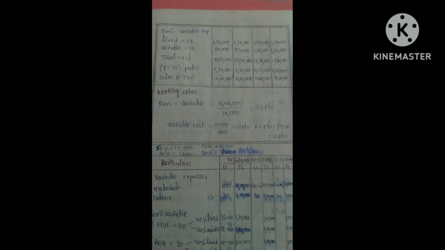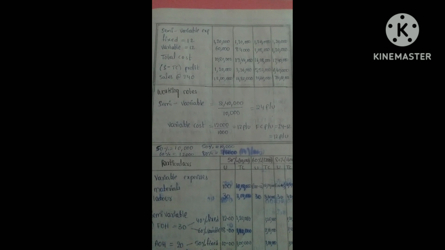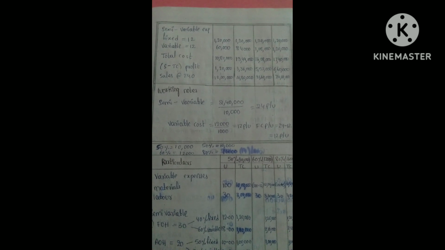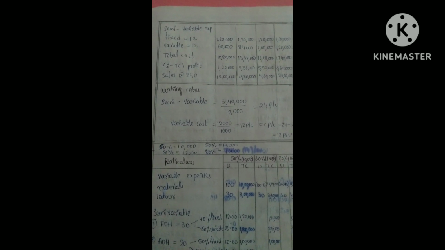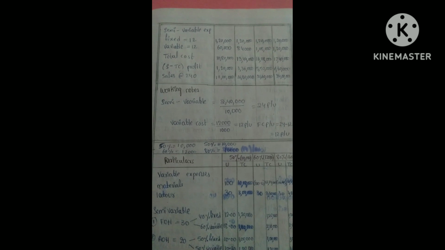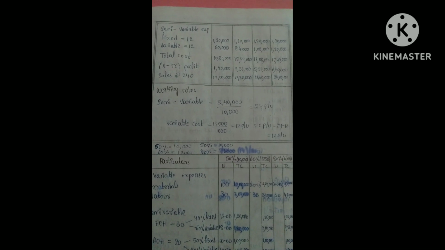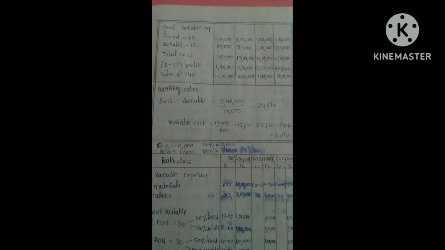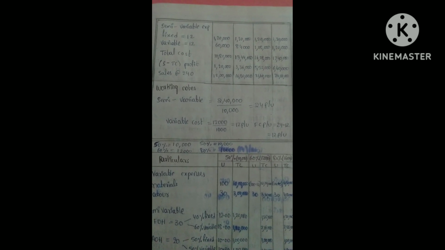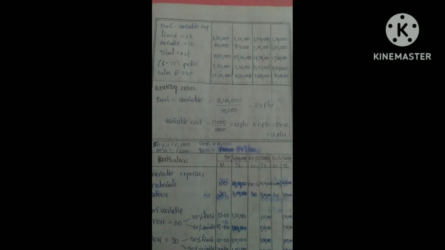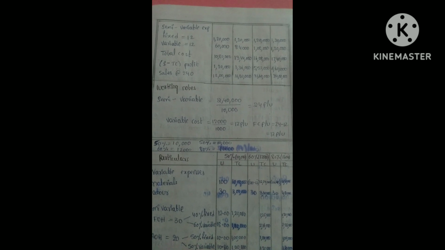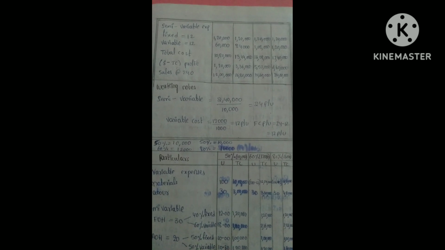Now we have to find out semi-variable expenses. So we have already found out fixed cost and variable cost. So take down the fixed cost and variable cost. So fixed cost is equal to 12 and variable cost is equal to 12. So fixed cost remains same. So calculate it with 100%, that is 10,000. So we will get 1,20,000 because fixed cost remains constant but variable cost changes. So variable cost is equal to 12. So calculate it with the given units, like 12 into 50%, 12 into 70%, 12 into 90% and 12 into 100, and note down the values.